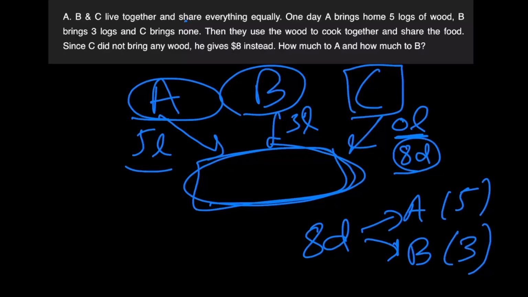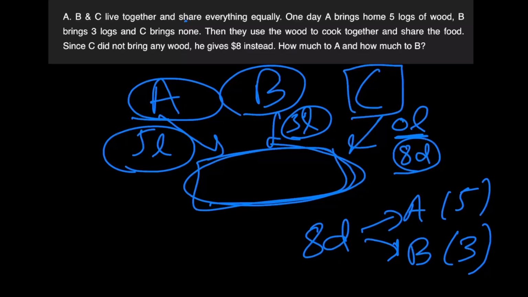Reason being, since A brought in 5 logs and B brought in 3 logs, their contributions are in the proportion of 5:3, and so it should be the same for the dollars that they receive. However, there is a major flaw in this type of thinking, because it does not account for the equal sharing of the logs and eventually the food that is cooked by it among the three.